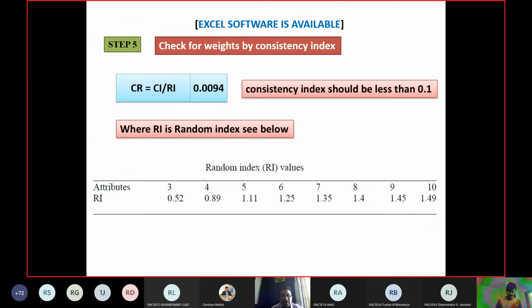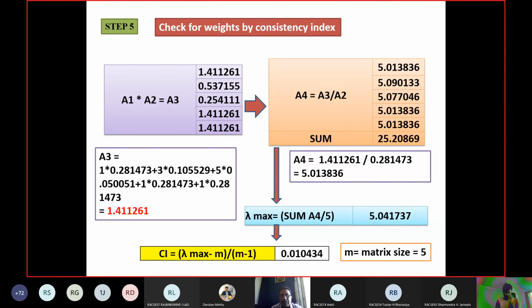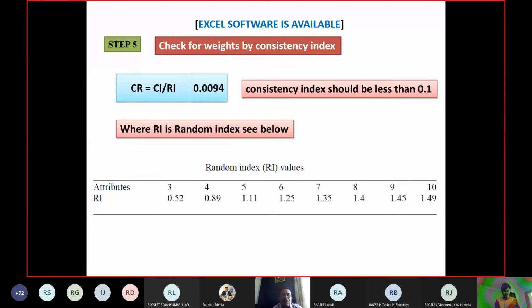Once CI is done, now we will have to check the consistency ratio. The formula for consistency ratio is CI upon RI. This consistency index we found in the previous table. RI is given by Saaty, and the RI value for a 5 by 5 matrix is 1.11. So the CI value, 0.010434, divided by 1.11, will give me 0.0094.